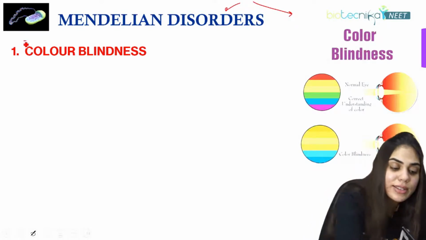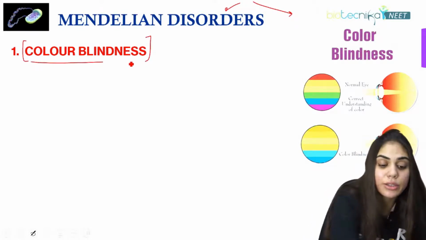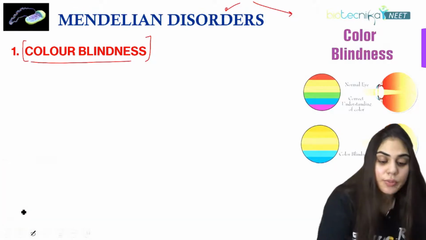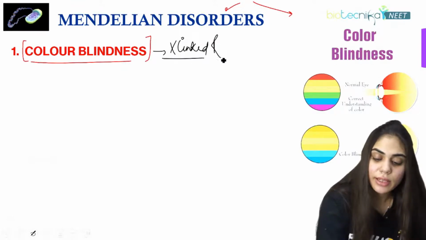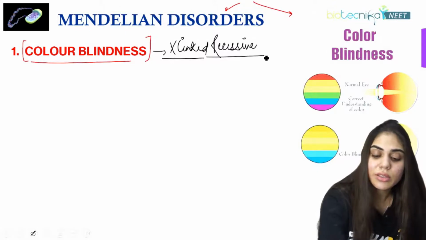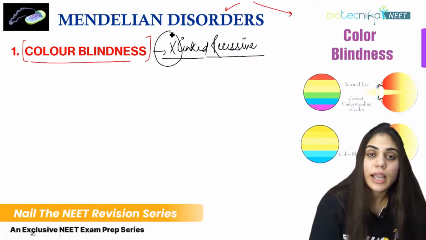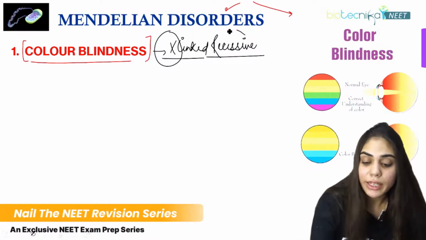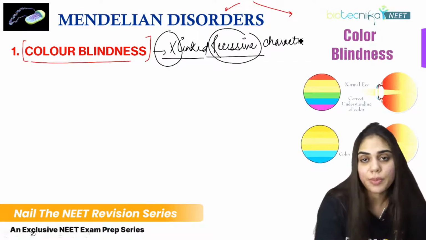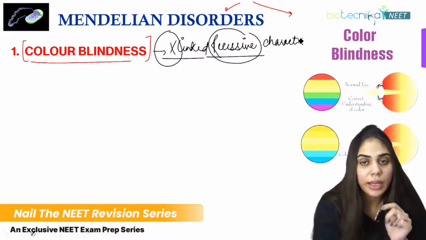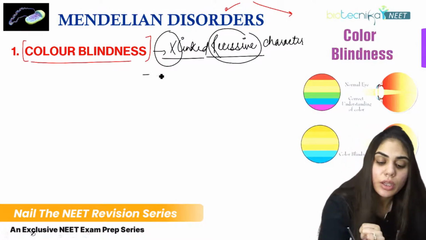The very first example is color blindness. What is color blindness? Color blindness is an X-linked recessive trait. That means this trait is borne on the X chromosome, but it is expressed only when it is recessive, so it should be present on both chromosomes.